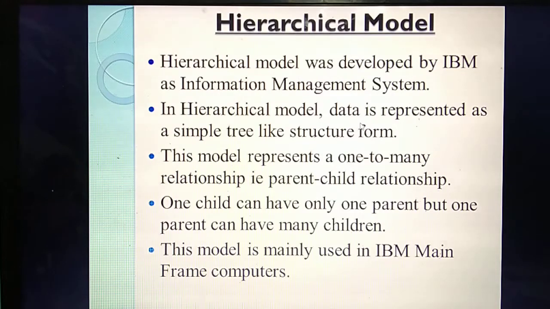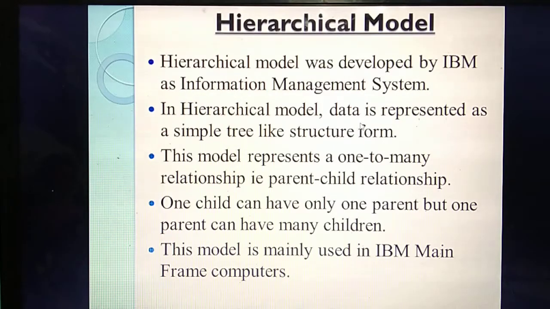Then third point. This model is a one-to-many relation. So one diagram is there. By using this diagram I will explain, then you will understand. This model is called which relation? One-to-many. For that one best example: a parent will have many children, isn't it? But the child will have only one parent. Whether the child will have 2 or 3 parents? No. A child will have only one mother and one father.